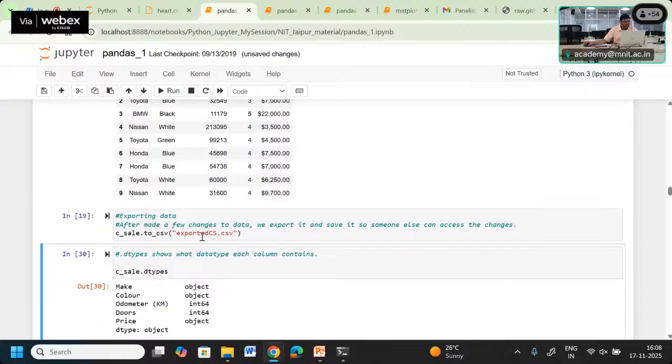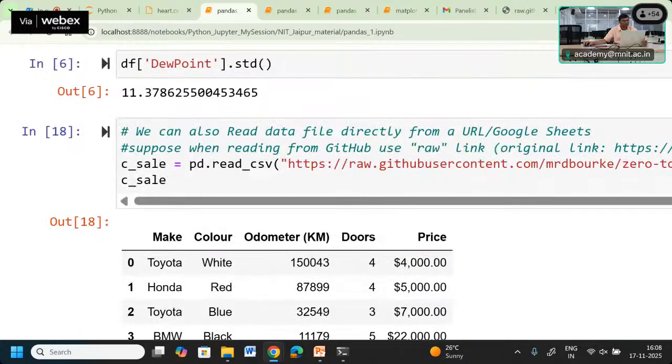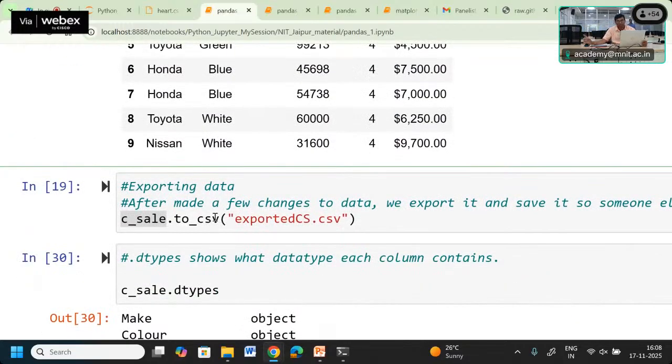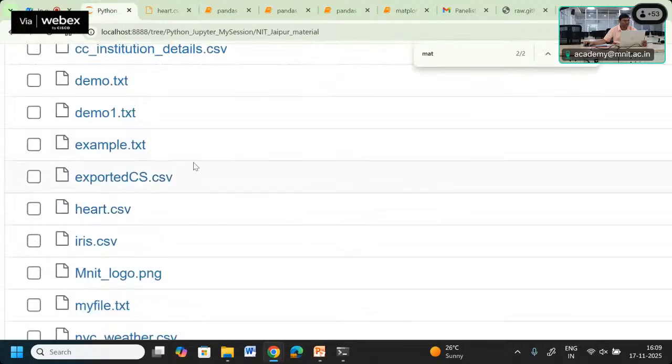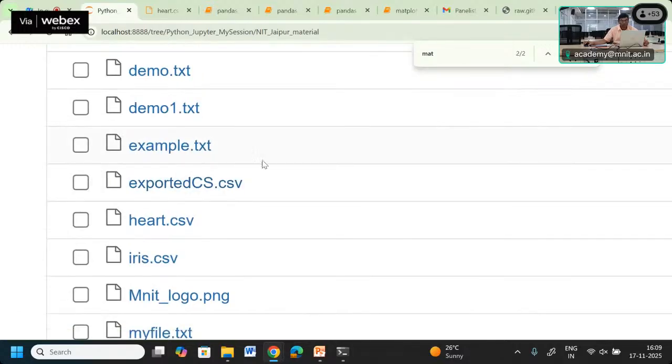So exported, what does it mean? It means that whatever the car_sales is, that is the data frame which is created by pandas, and now we are going to export that data to our external device. So we are giving dot to_csv. What is the file name? It is exported_cs.csv. Now you can check here, this is exported_cs.csv. So we can import the data from a CSV Excel file, or we can download the data from the data frame back to our system.